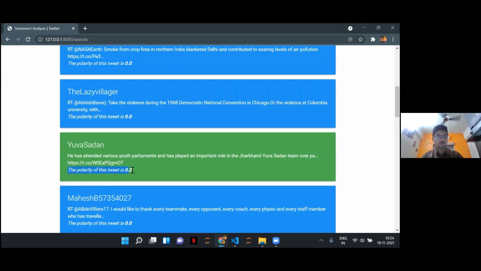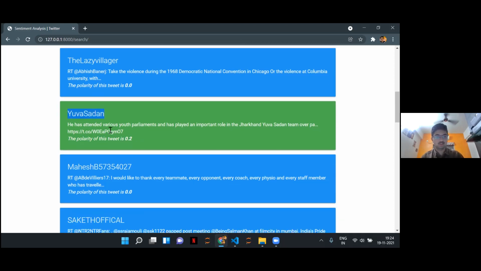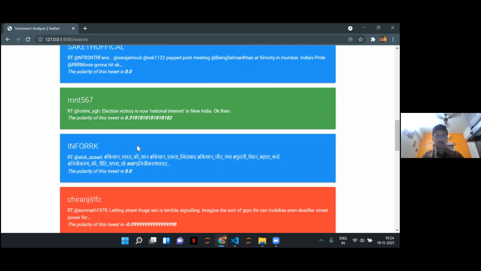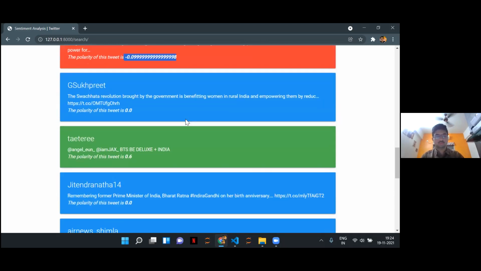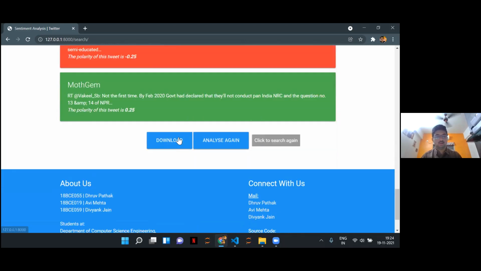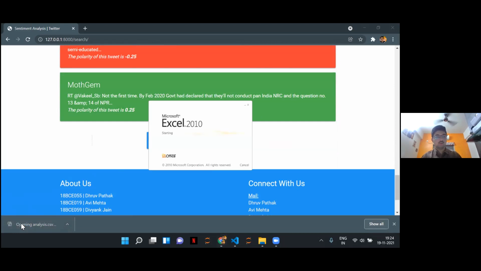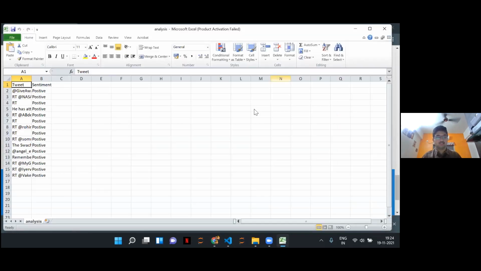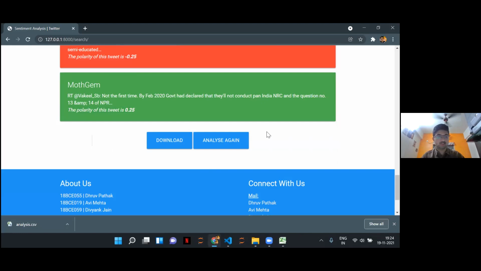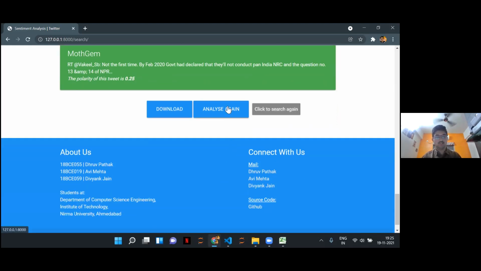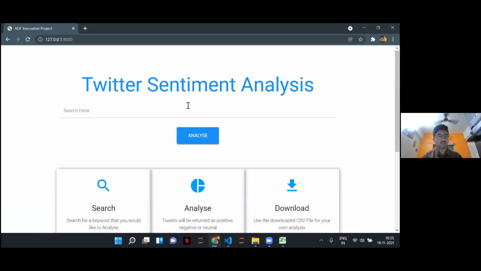Also, as a plus point, we have added a functionality to download this CSV file, and the downloaded results can then be used further by the user to perform further analysis. If we go to analyze again, we shall be redirected to the index.html page and the process repeats.